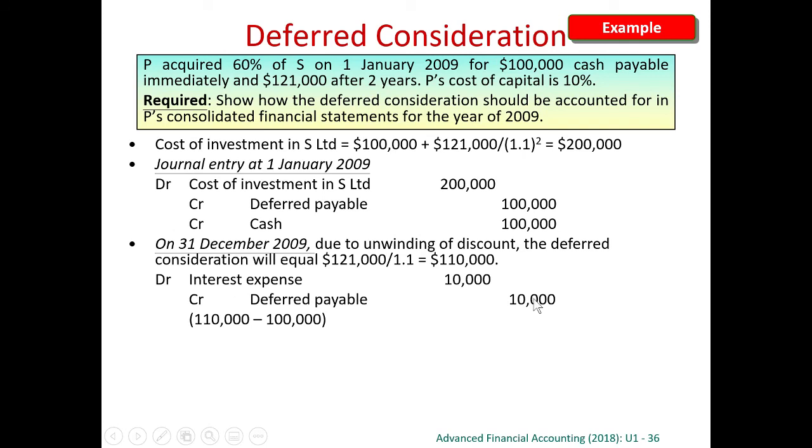So we credit something, we must debit something. Certainly, we should not debit the consideration because consideration is determined at the fair value at the day of acquisition. So that's why the fair value of the consideration is 200,000. Once you debit this investment at the fair value at the day of acquisition, no change. So we should not debit the investment. So what we should debit is the interest expense, or you can call it finance costs.